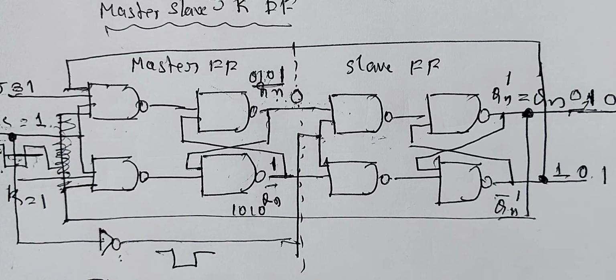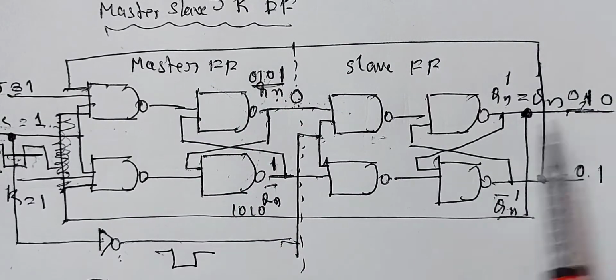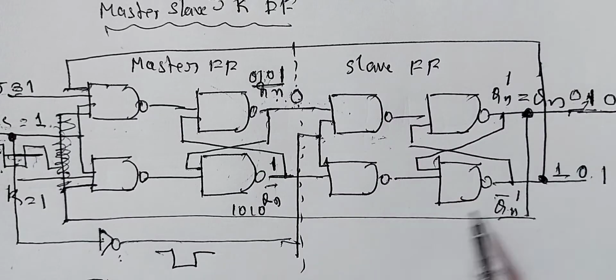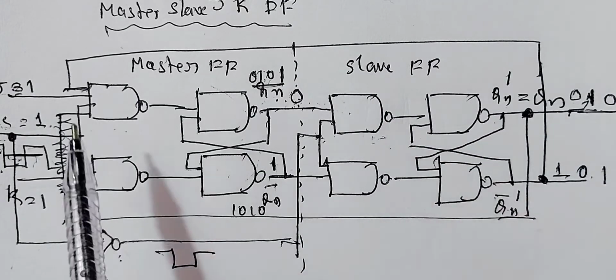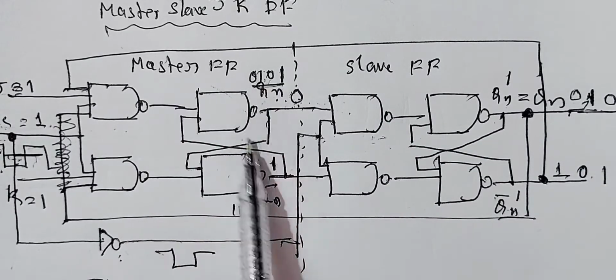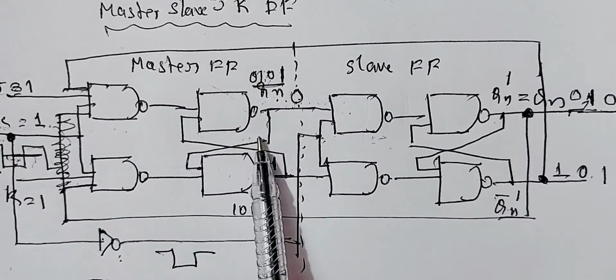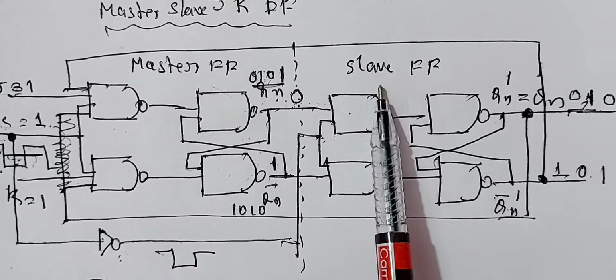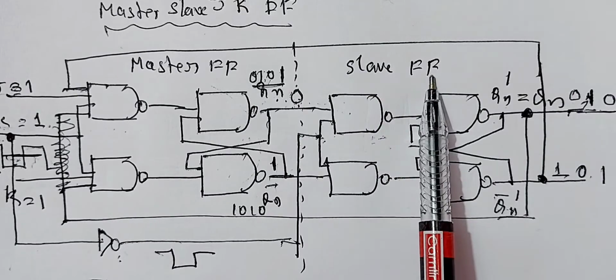So you must note that in this case, the race around condition from the first flip-flop is converted to the toggling condition in the next flip-flop. Race around condition of the master-slave flip-flop is removed by the toggle condition of the slave flip-flop.